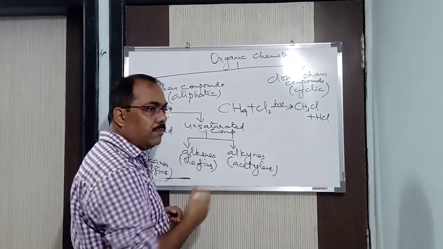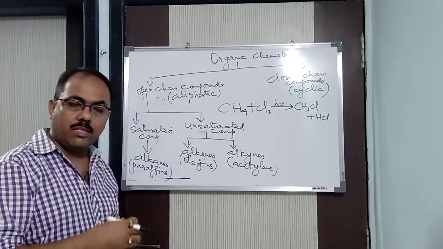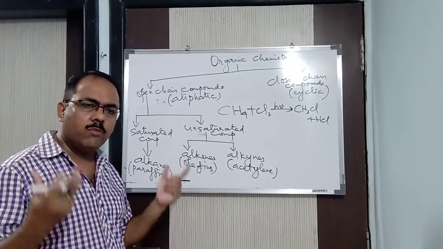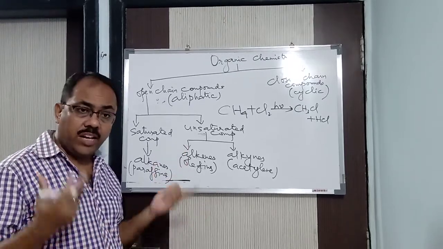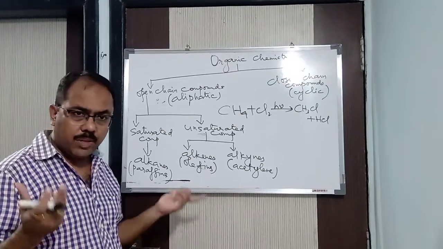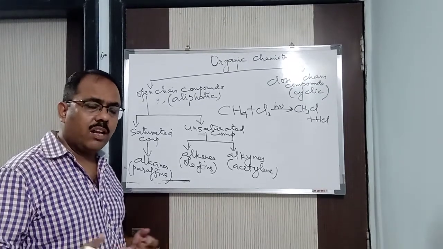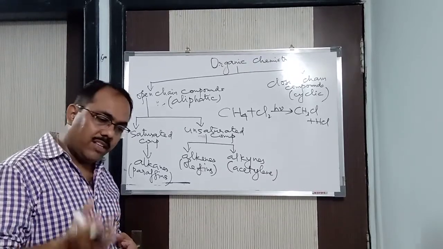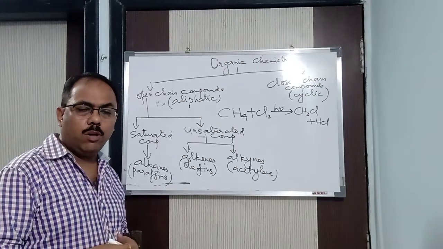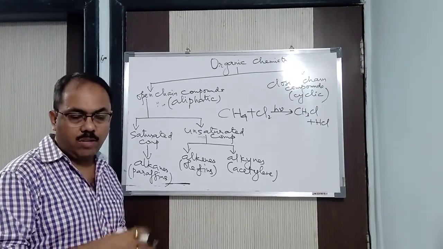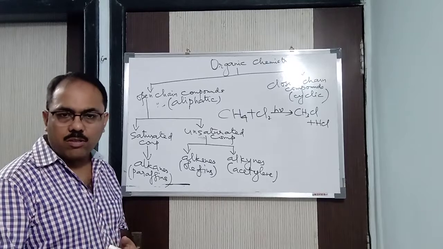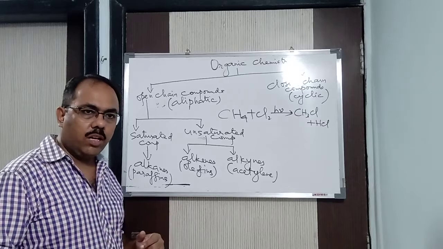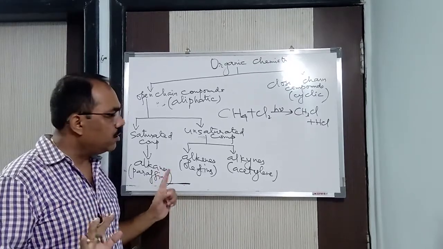Because I cannot increase the number of bonds. Carbon will have maximum 4 bonds, because by having 4 bonds it is satisfied, it is getting stable. The outermost shell is having 8 electrons. It is octet structure. Hence it becomes stable. So you cannot have 5 bonds. Tomorrow you will say, sir, I will have 5 bonds. How is it possible? More than 8 electrons is not possible in the outermost shell. Neither can you have 3 bonds, because it will have 6 electrons in the outermost shell. 3 bonds means 6 electrons, 5 bonds means 10 electrons, 4 bonds means 8 electrons, and 8 means it is a stable octet structure. Outermost shell is stable, so compound is stable. Got it now? Are you following?